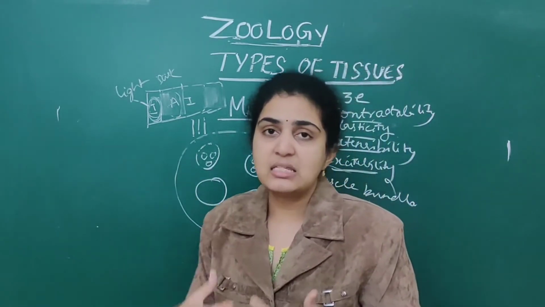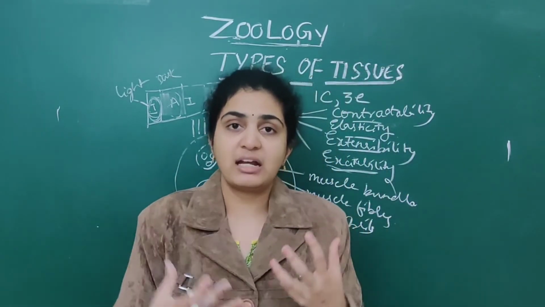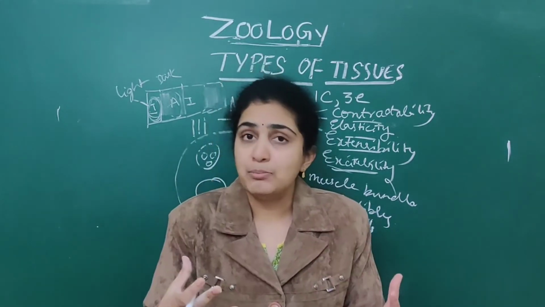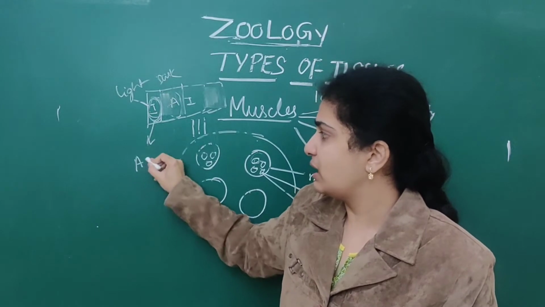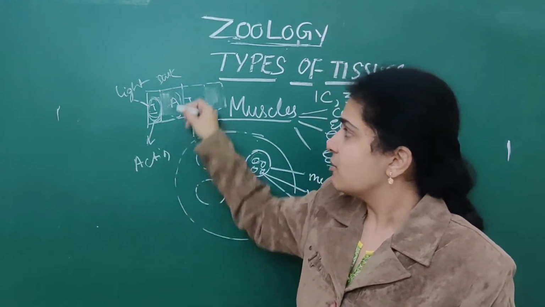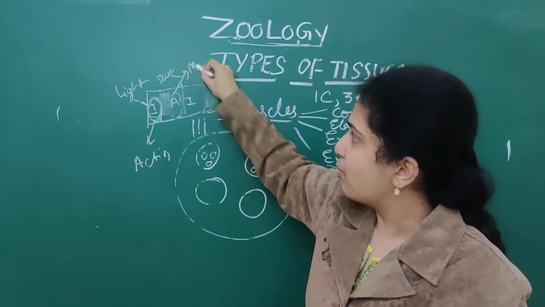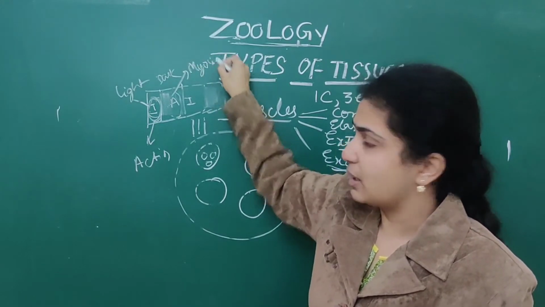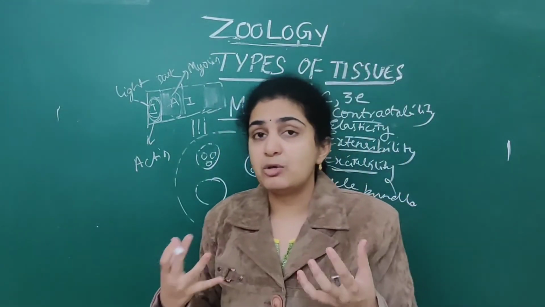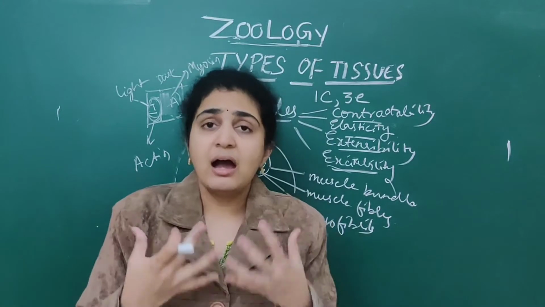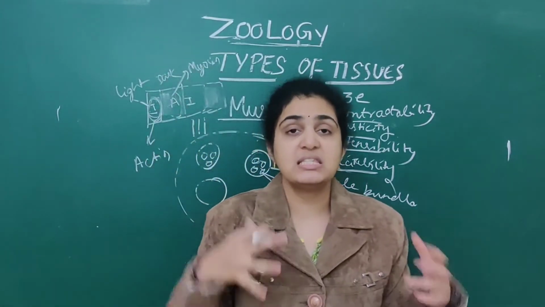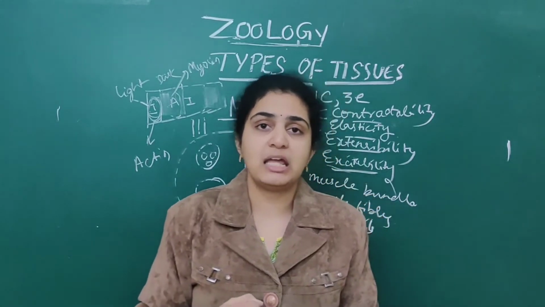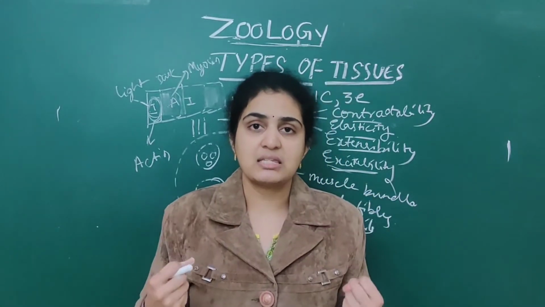Now the mechanism of muscle contraction involves actin and myosin. The important point is that the I band contains an important protein called actin, whereas the A band contains an important protein called myosin. Actin and myosin slide over each other. Thin filaments slide over thick filaments, and muscle contraction takes place during our exercises.